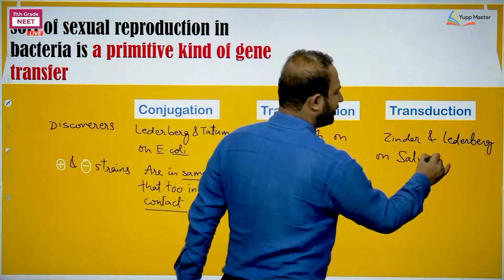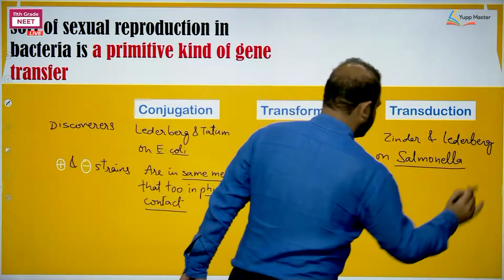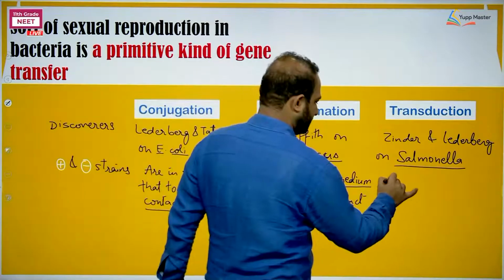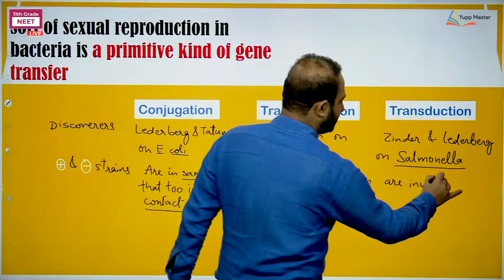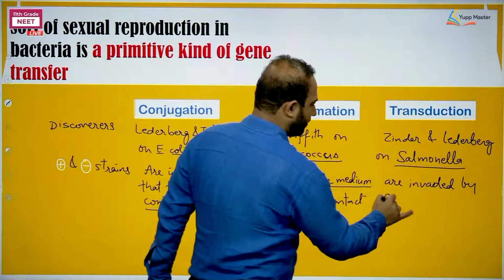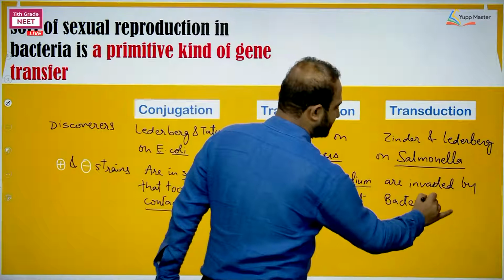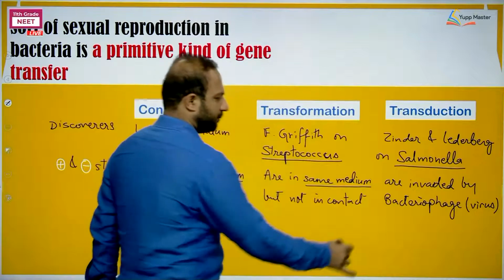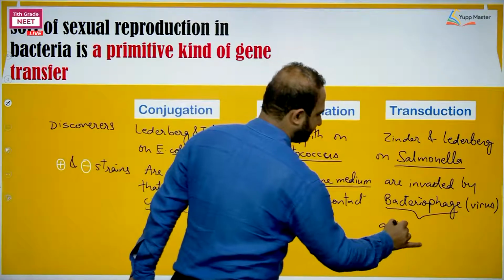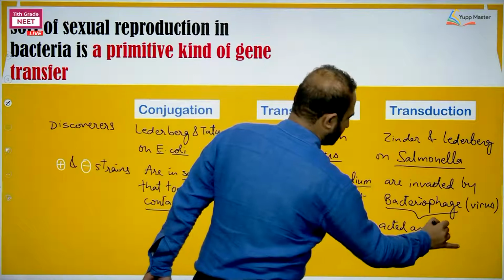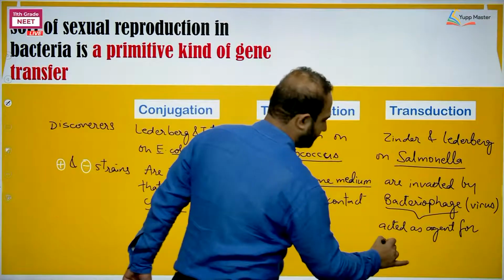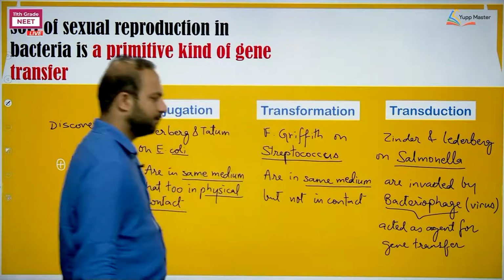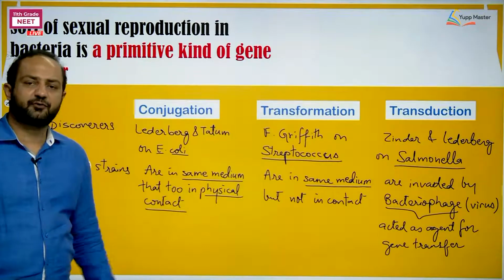They were studying Salmonella typhimurium that causes food poisoning. Here, as I am saying, the plus and minus strain are invaded by bacteriophage, a kind of virus which feeds on bacteria, which acted as the agent for gene transfer.